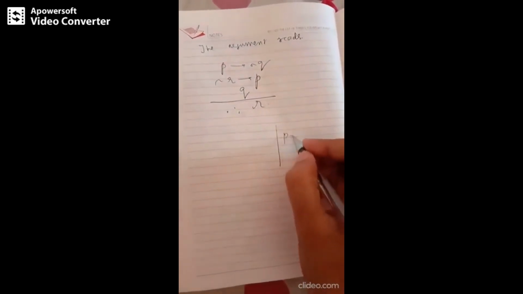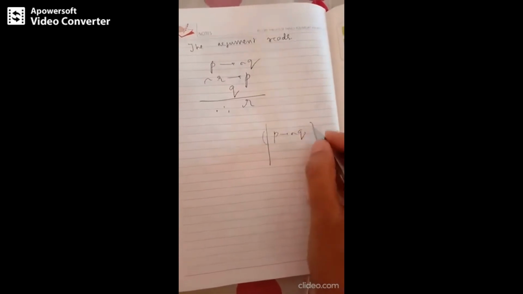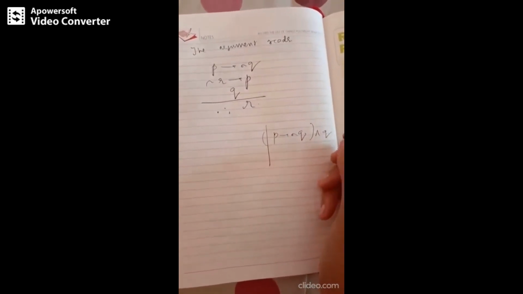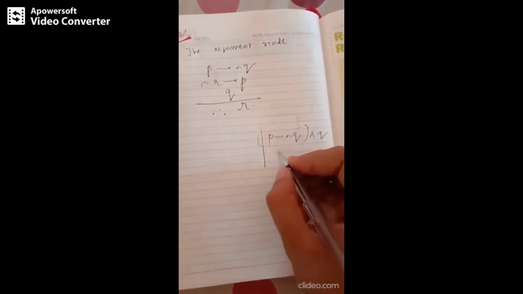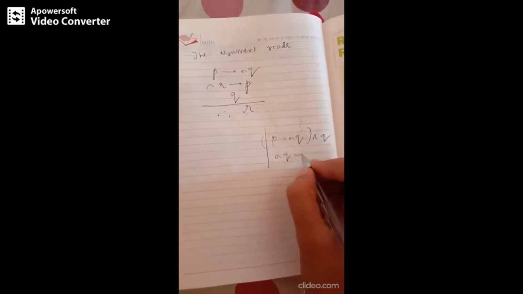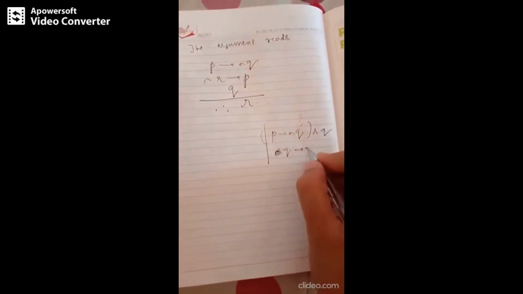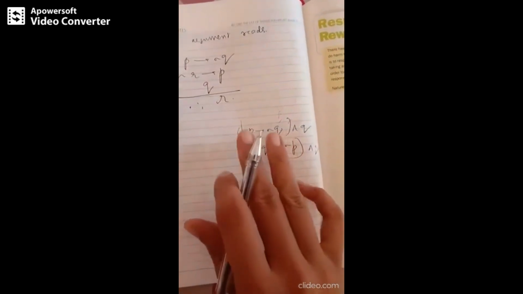So do we have any rule for P implies negation Q and Q, or instead of Q if we use P over here? Something like if I change this into Q implies negation P and Q. So I am just writing this condition as a contrapositive, both are the same, right?